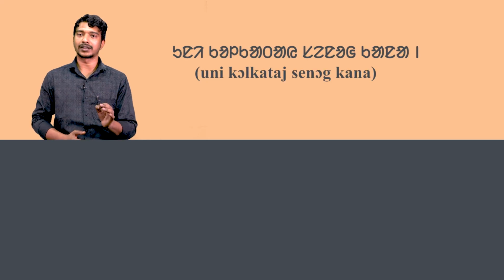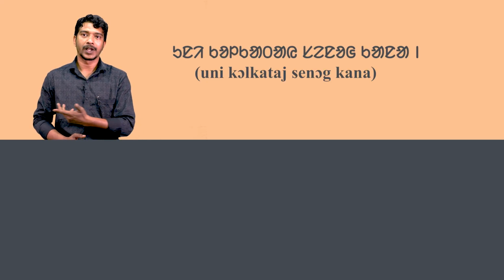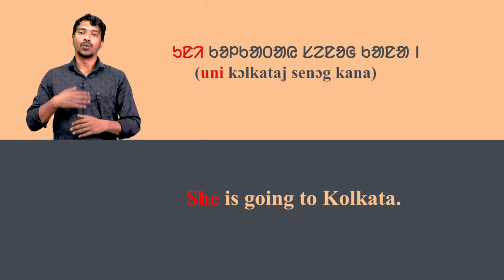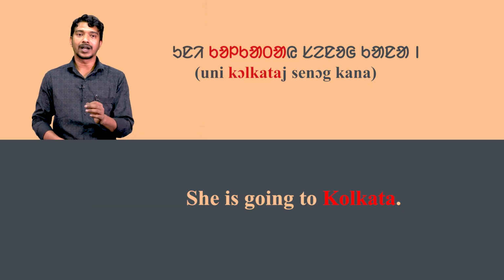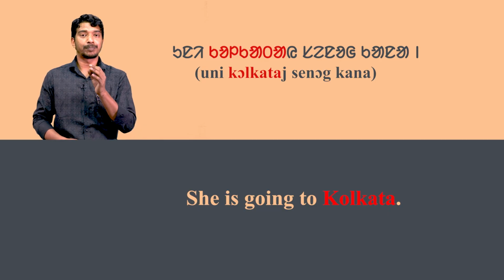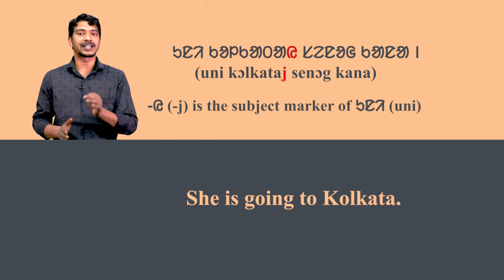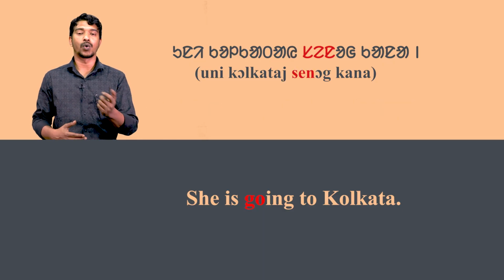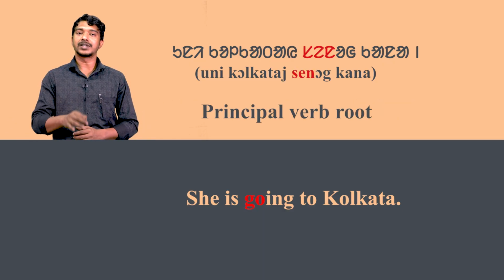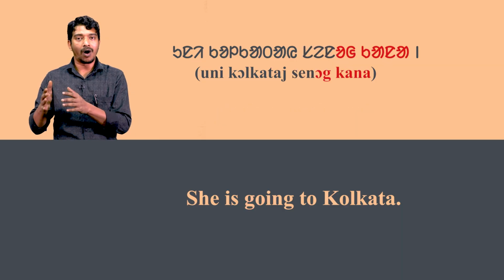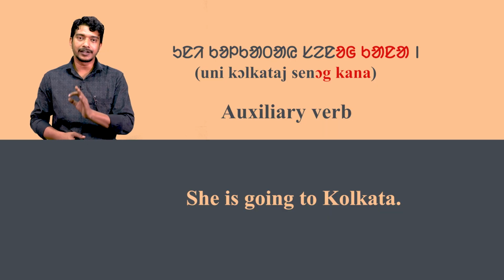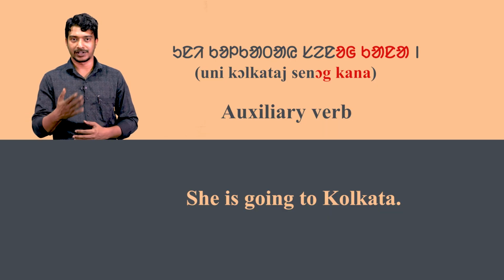In the first sentence, uni Kolkataয় seno kana means she is going to Kolkata. Here, uni means she. Kolkata is a place name. We is the subject marker of uni. Sen means go. It is the principal verb root. Kana is an auxiliary verb.